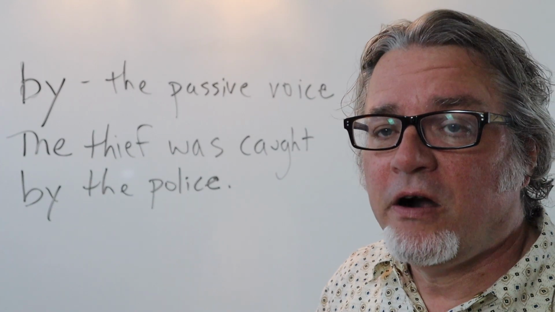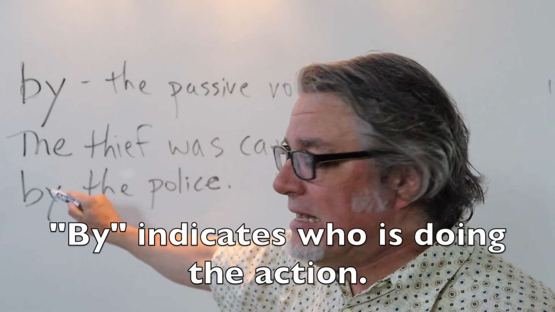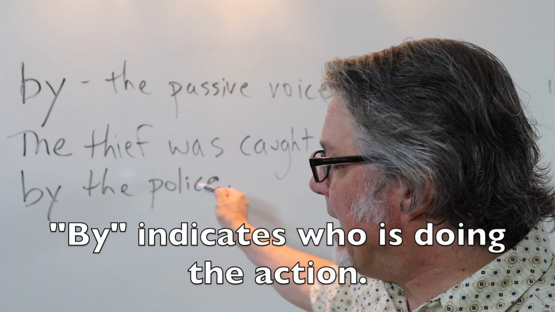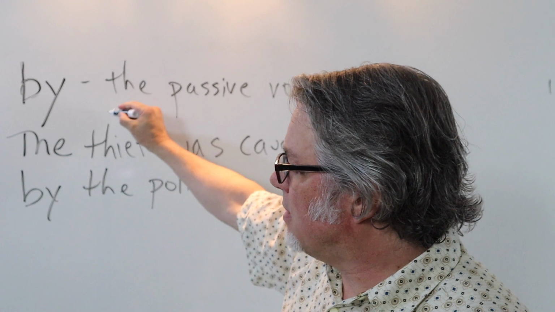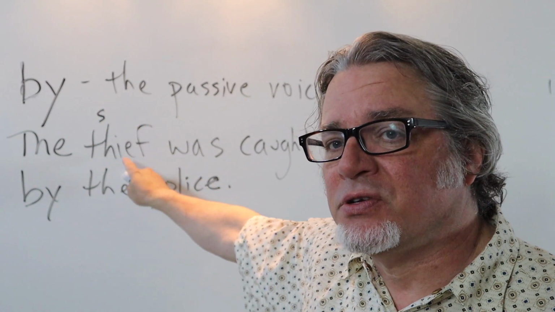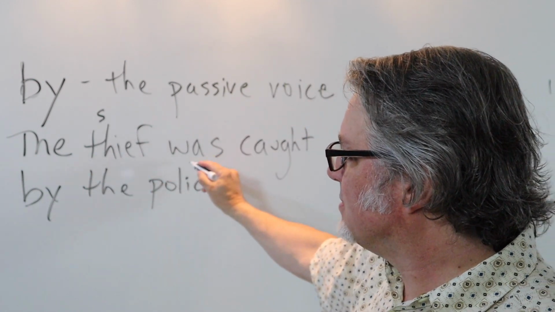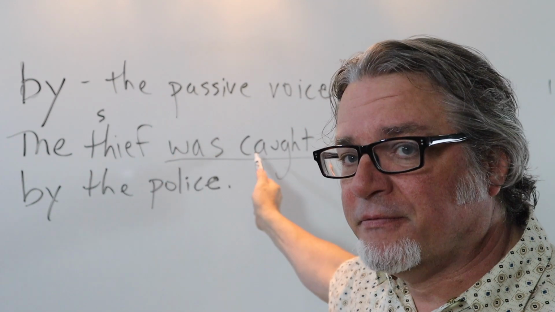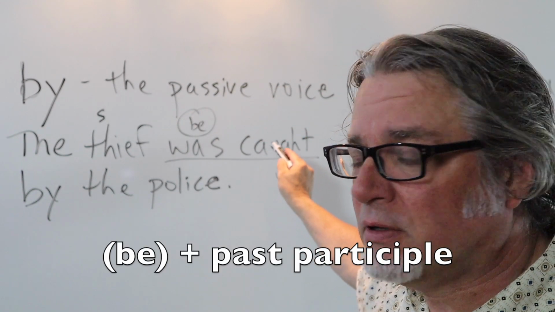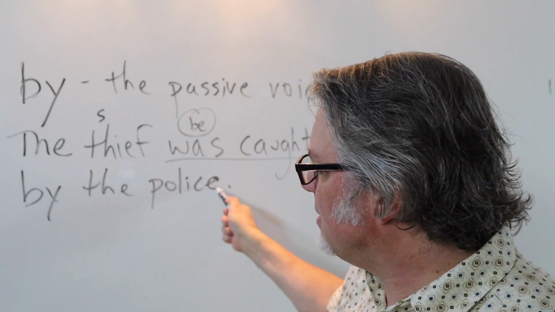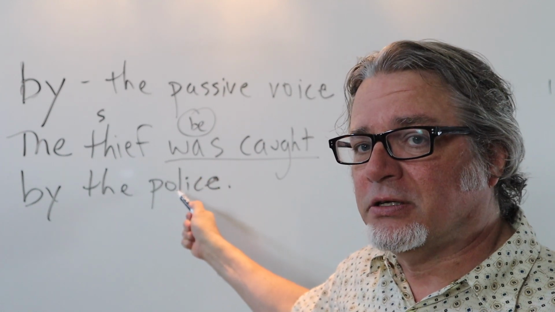The word by is very important for the passive voice. By indicates who is doing the action. This sentence starts with a subject, but this is not the person who is doing the action. The thief was caught. Here's the verb phrase using the verb be and then the past participle. And then this is the person who is actually doing the action.